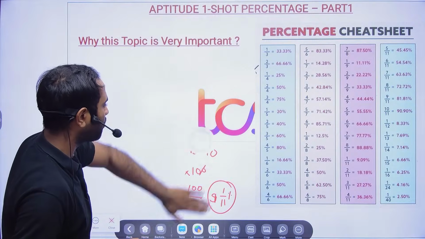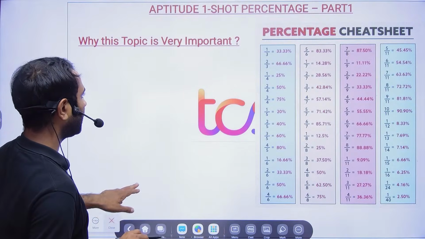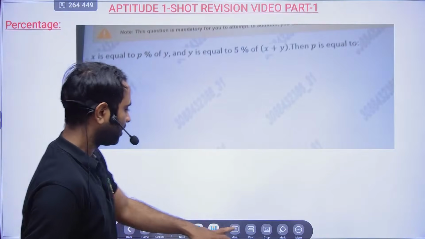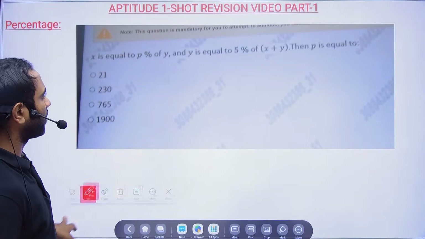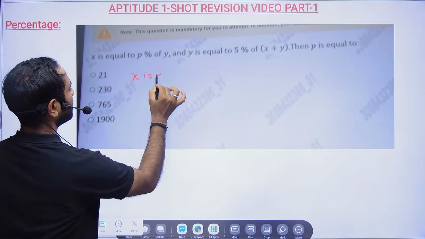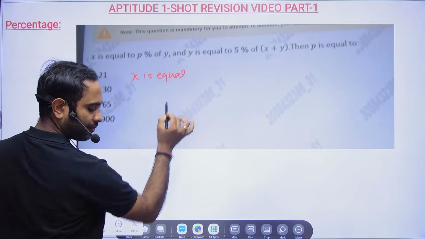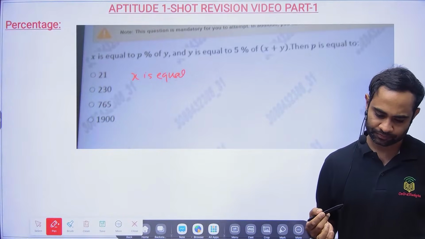Okay, now we will move towards some actual question, which is simple only, but let's see. So x is equal to p percentage of y. I hope you are able to see. Are you able to see the question? X is equal to p percentage of y.